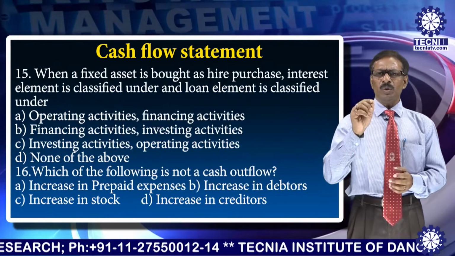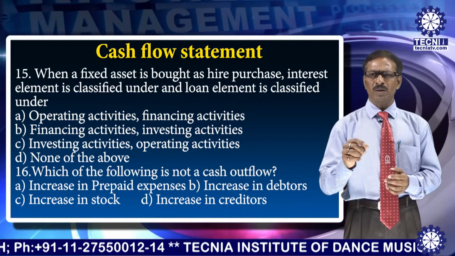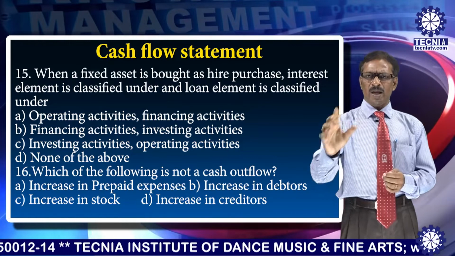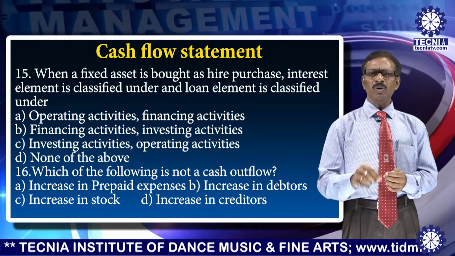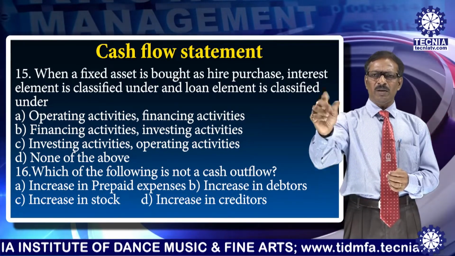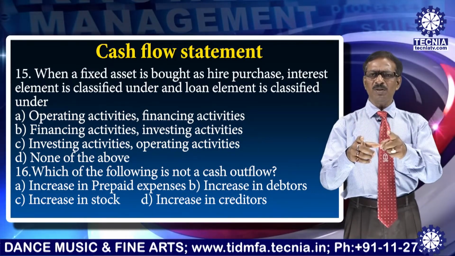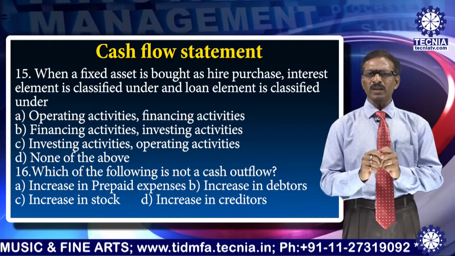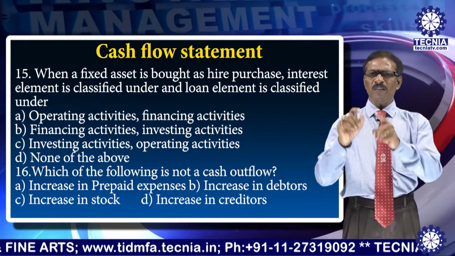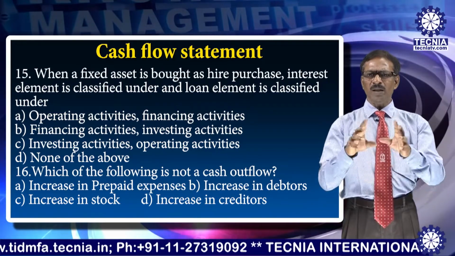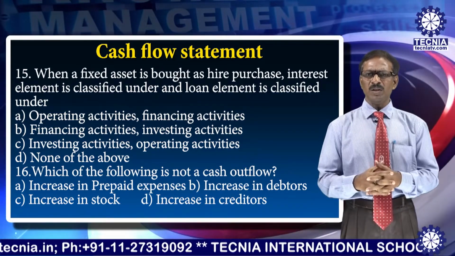Next question, when a fixed asset is bought on hire purchase, interest element is classified under dash, which one? And loan element is classified under dash, which one? First one is, interest element is operating activities and loan payment is financing activities. B, interest payment is financing activities and loan payment is investing activities.